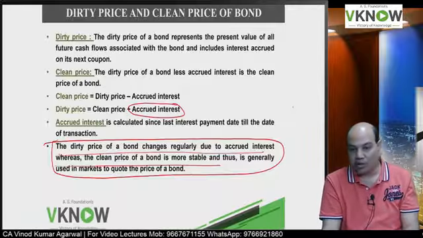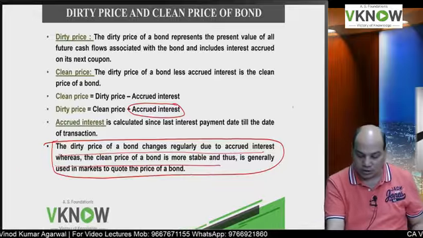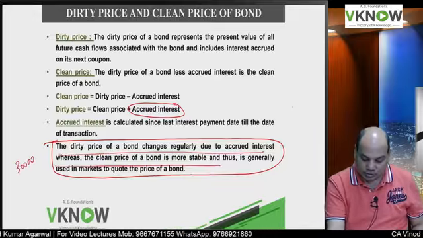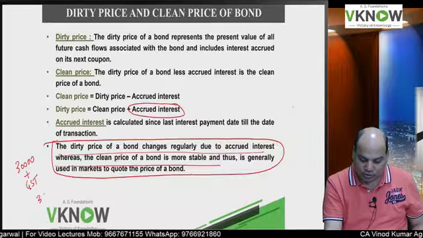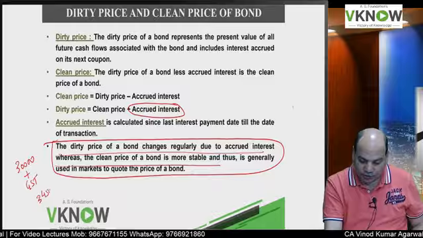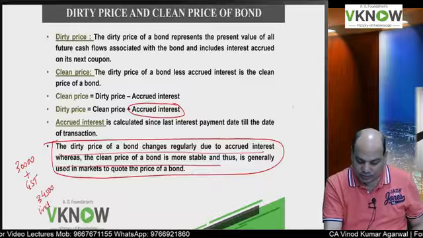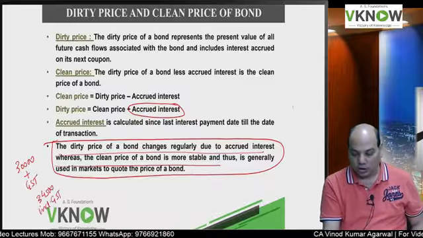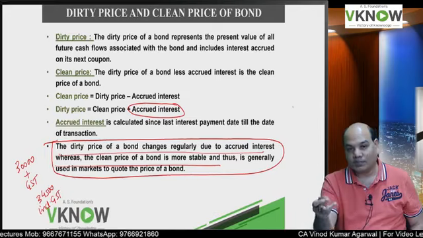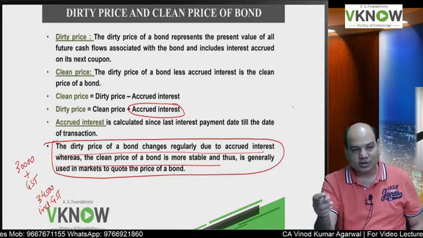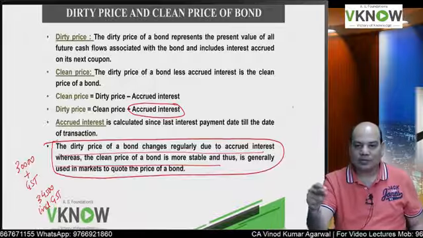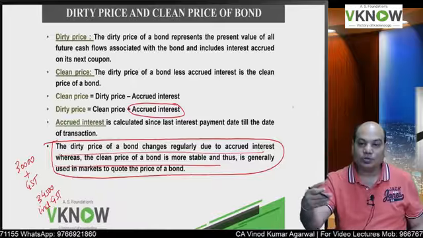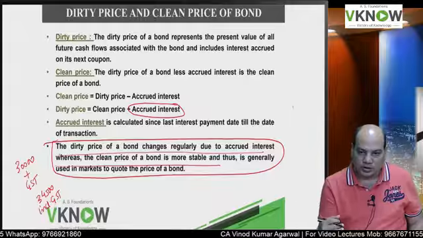Just like when you go to buy a phone, they will say 30,000 rupees plus GST, or they may say 34,500 including GST. Yes or no? In both cases you are paying GST, but one is telling you the price excluding GST, which will be added separately, and the other is giving you price including GST.